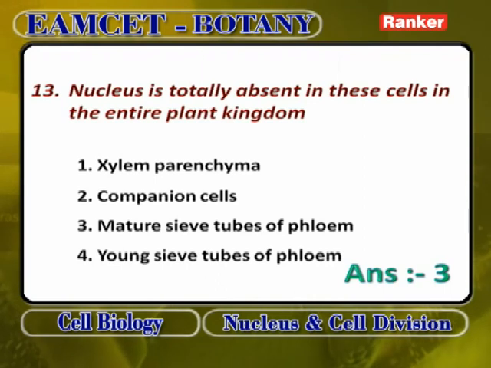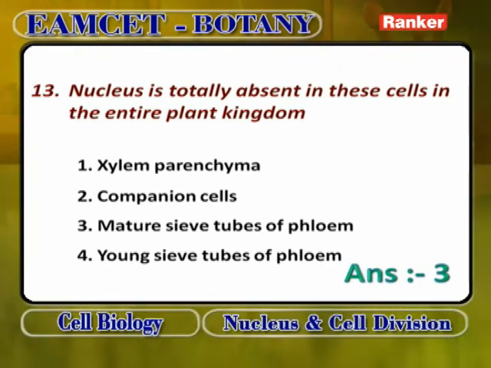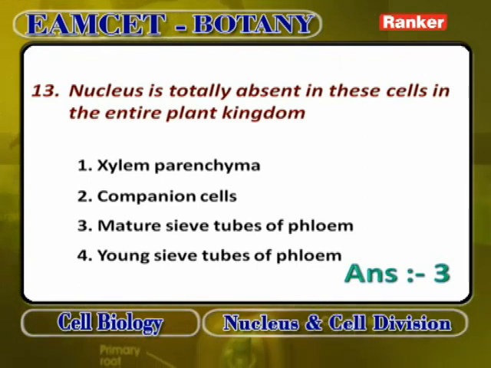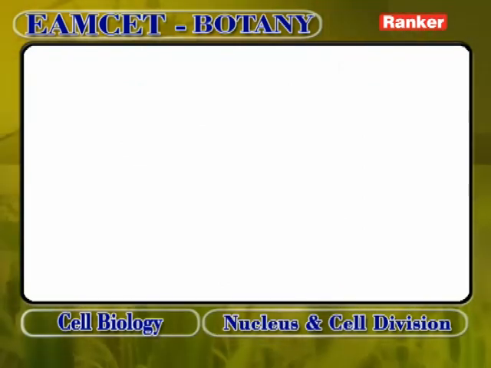Young sieve tubes of phloem definitely contain a nucleus. So xylem parenchyma, companion cells, and young sieve tubes contain a nucleus. The only component without a nucleus is the mature sieve tube of phloem. The answer is 3.